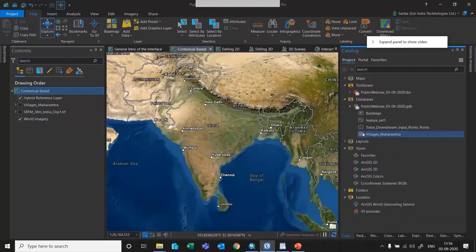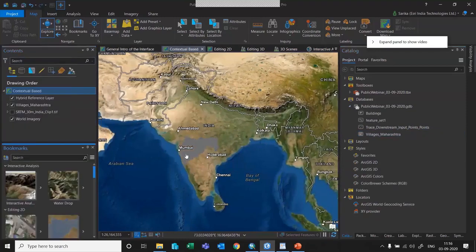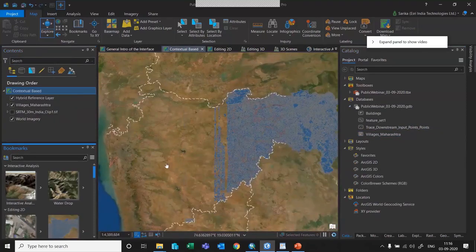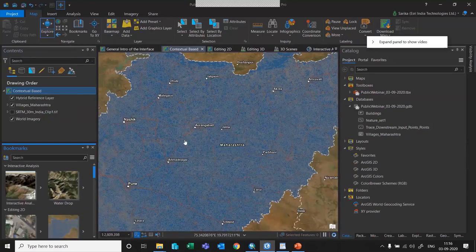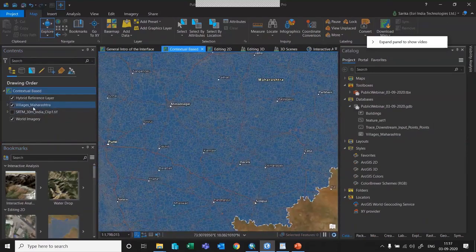So for your purpose, I have already dragged and dropped. So you can see that. Okay, so I have added a village boundary of Maharashtra. These are the villages of Maharashtra. And when you click on the villages Maharashtra, you see that the tabs will change accordingly. So right now, my selection is on the map, the contextual based, and you see there are 7 tabs: map, insert, analysis, view, edit, imagery, and share.